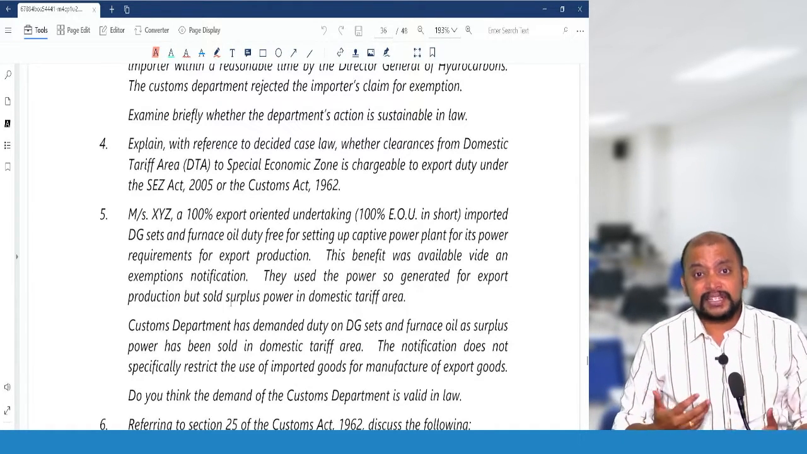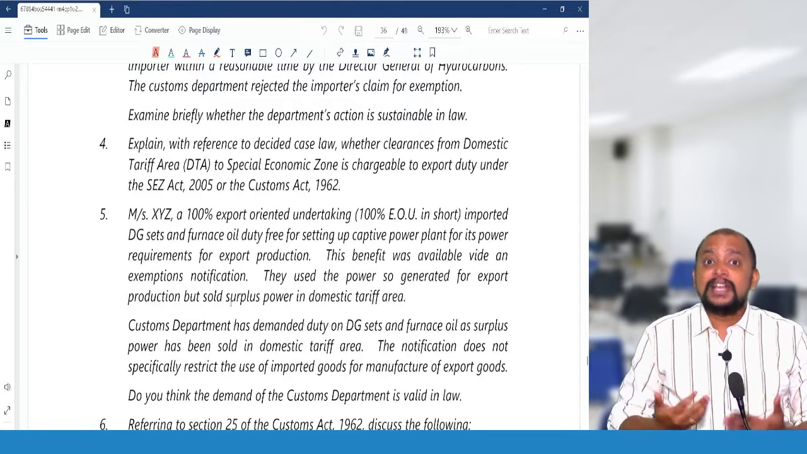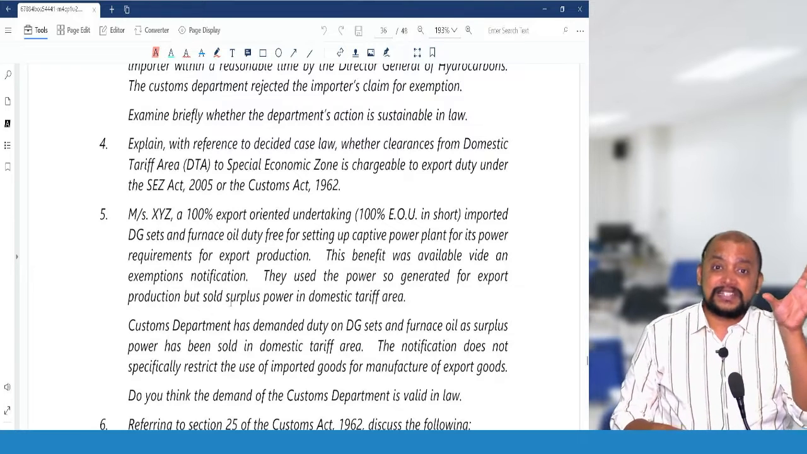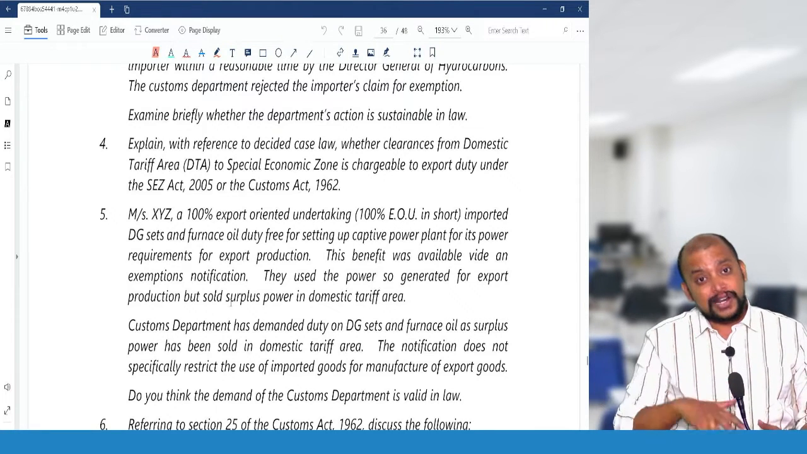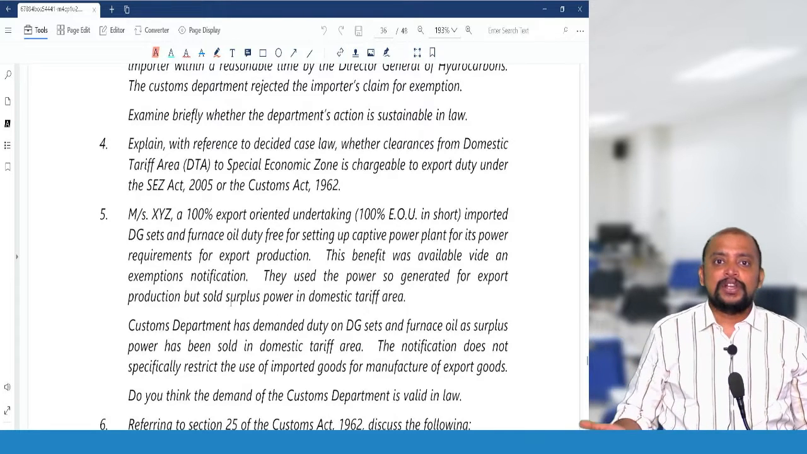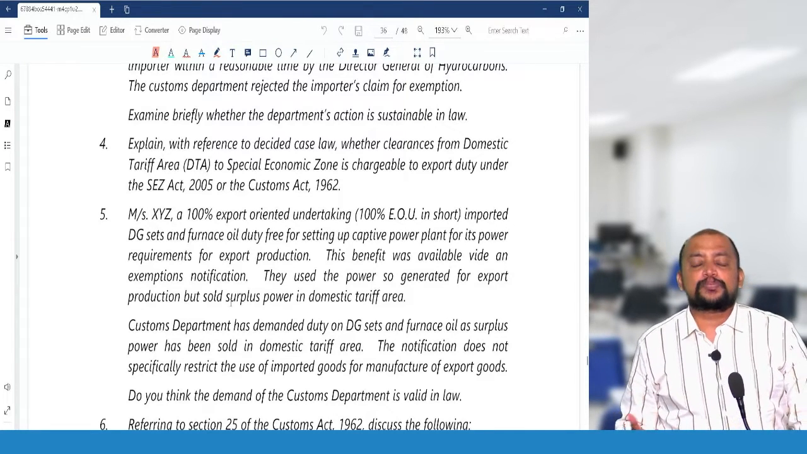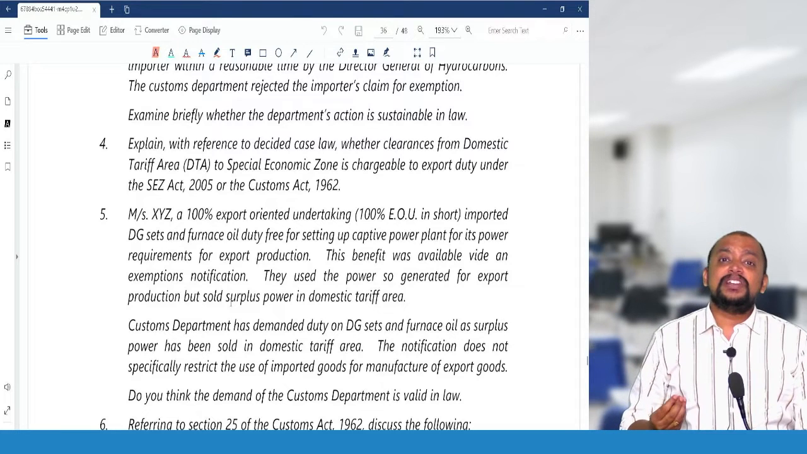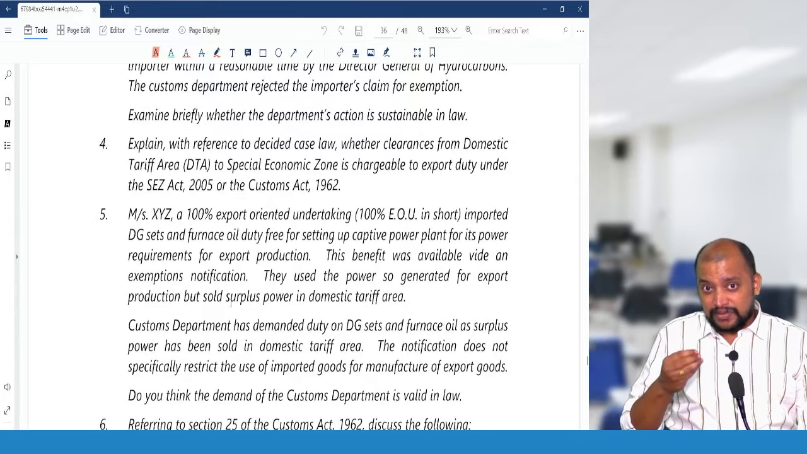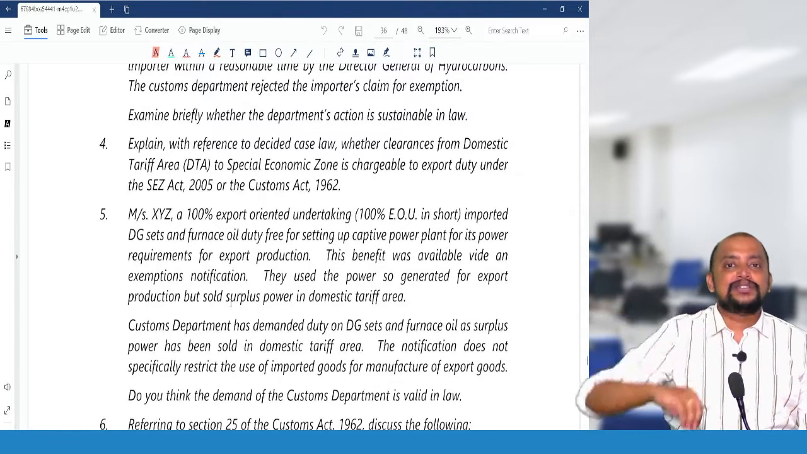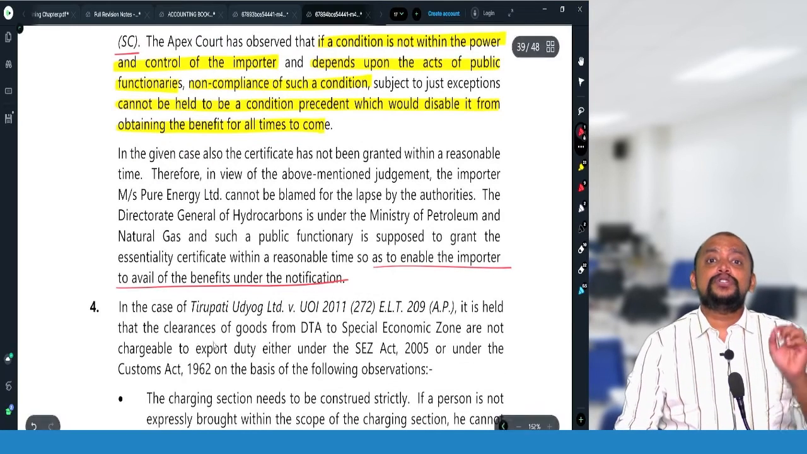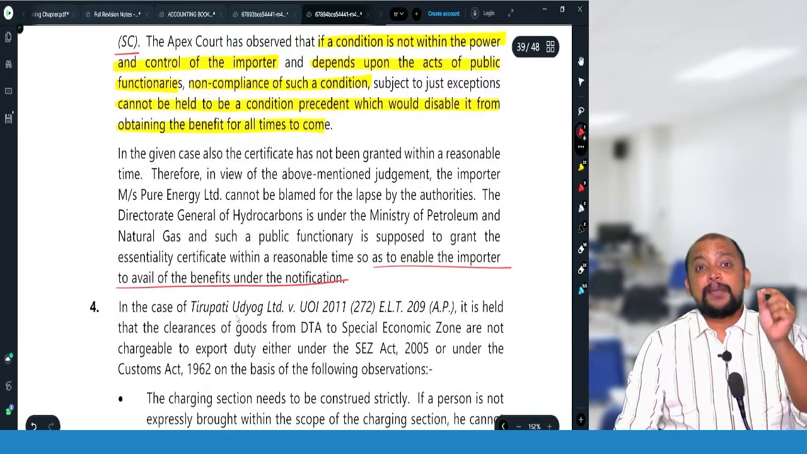What is that reverse? When goods are sold from DTA to SEZ, nowhere, either in Customs Act 1962 or in SEZ Act 2005, have they given that it is export. So therefore, it will not be treated as export. Moreover, as per the general meaning of export, goods are said to be exported only when goods are taken from India to a place outside India. So in this case, that will not be treated as export. This is given in the Tirupati Udyog case, an AP High Court case.